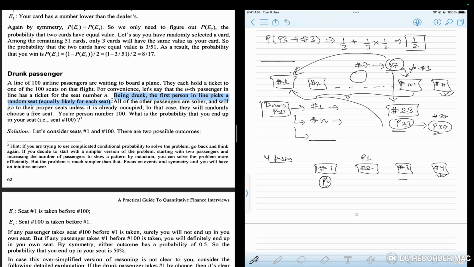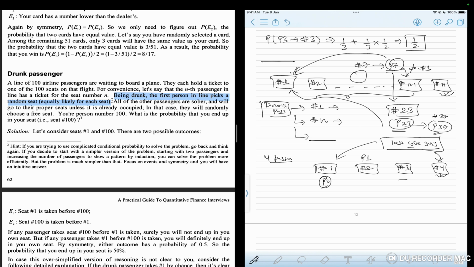This cycle will close only when the last guy in the cycle has two options. He can either sit on seat number 1, where the original drunk passenger's seat was, or he can sit on my seat. Just take a pause and try to understand what I'm saying.